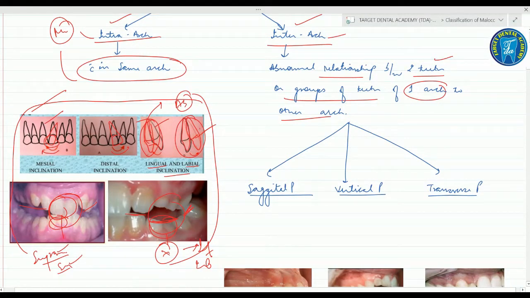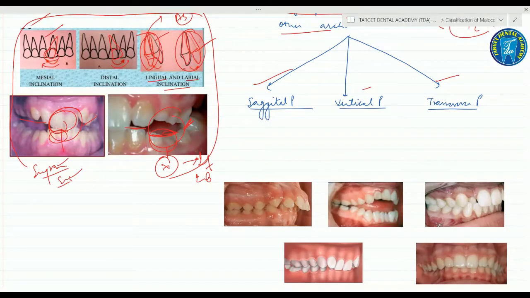Now coming on to the inter-arch malocclusion. Inter-arch malocclusion is the abnormal relationship between two teeth, or it also involves the two arches, that are the upper and the lower arches. It mainly occurs in three planes: the sagittal plane, the vertical plane, and the transverse plane. So first is the sagittal plane. This includes the condition where the upper and the lower arches are abnormally related to each other. Fine. So these are of two types.